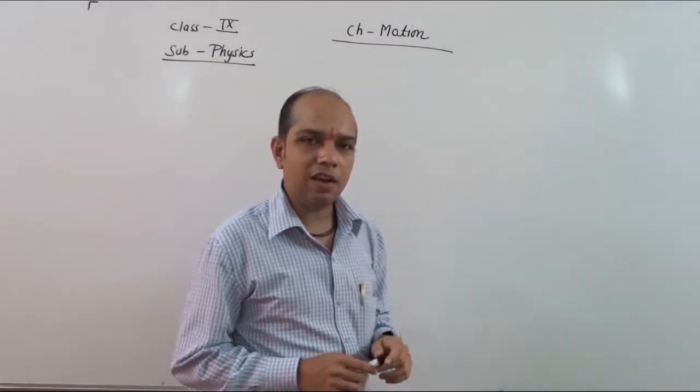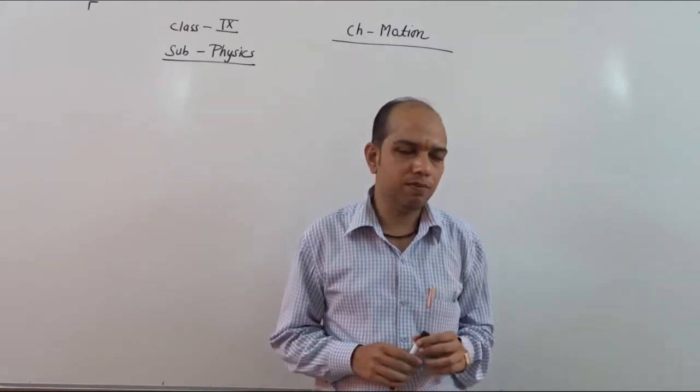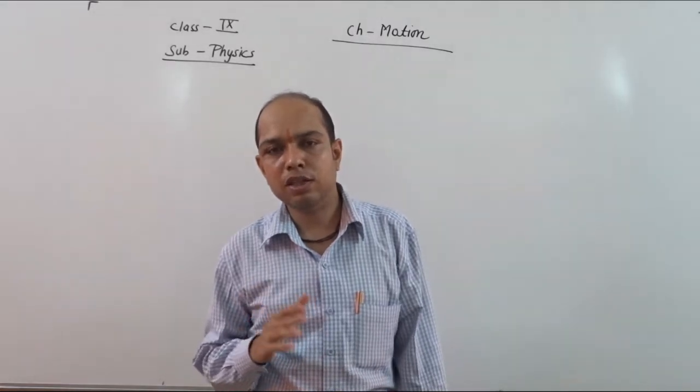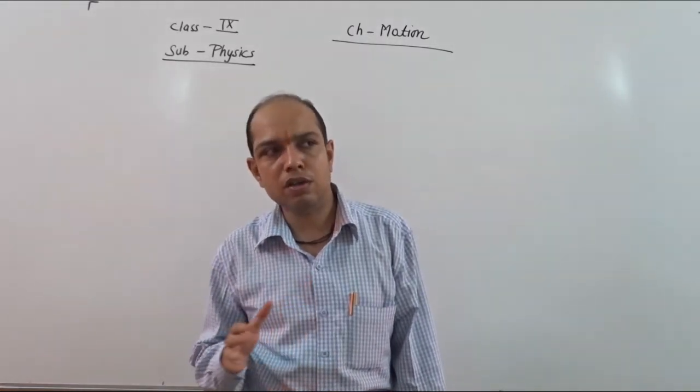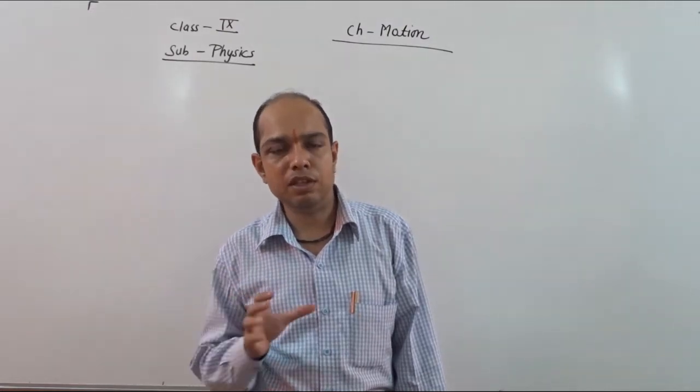In our daily life we observe many objects that are in complete position of rest, and some objects that are continuously, or at a particular time, in motion.